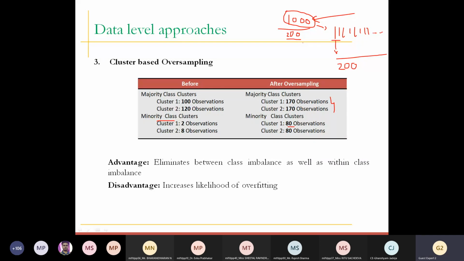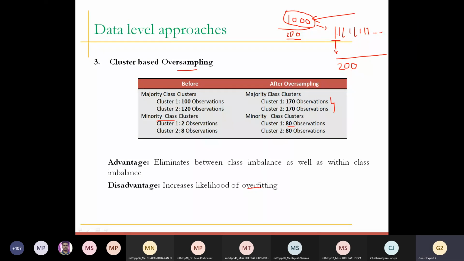But again, what is the disadvantage? In the case of oversampling, you will again have the overfitting problem. In downsampling, you will miss useful information, because you create separate clusters and identify a centroid which is a mean, not the exact record from the data. So there are high chances that your record will be missed, and hence you cannot predict some of the records perfectly. So this is the problem with the cluster based oversampling and undersampling techniques.